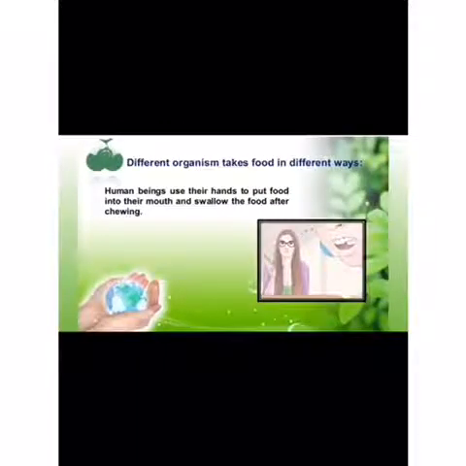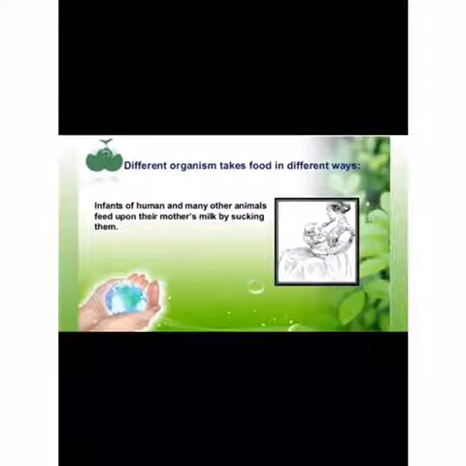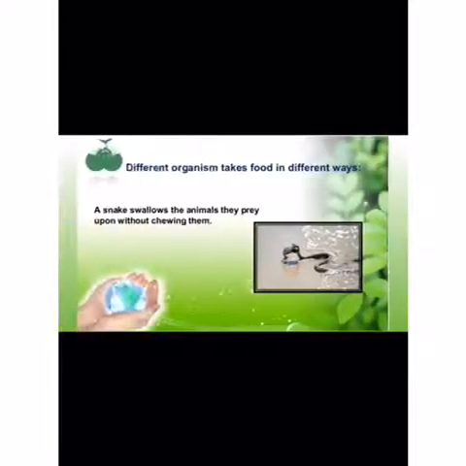Different organisms have different modes of nutrition. Let's take the example of human beings. They use their hands to put food into their mouth and swallow the food after chewing. Infants of humans and many other animals feed on mother's milk by sucking. A hummingbird sucks the nectar of plants. A snake swallows the animals it preys upon without chewing them. It directly swallows its prey.